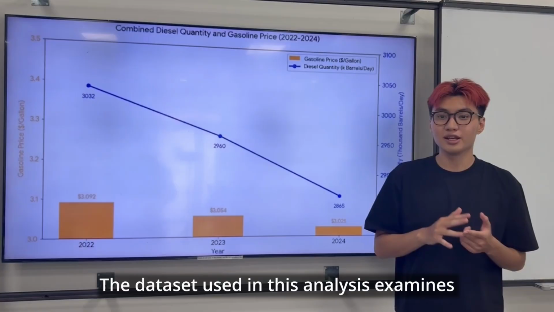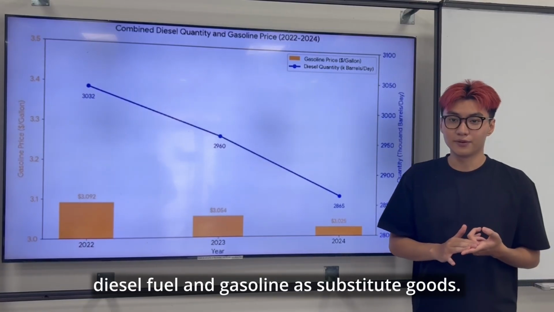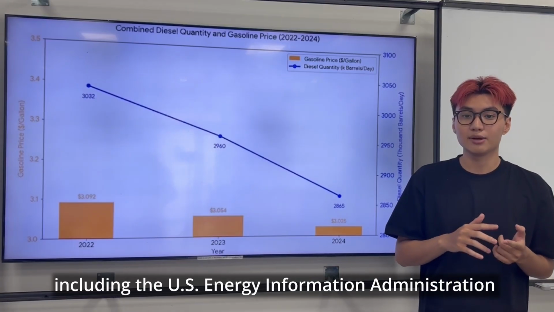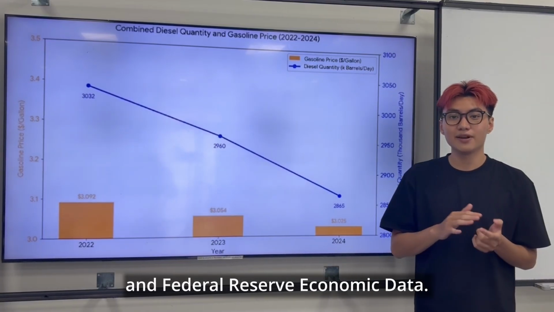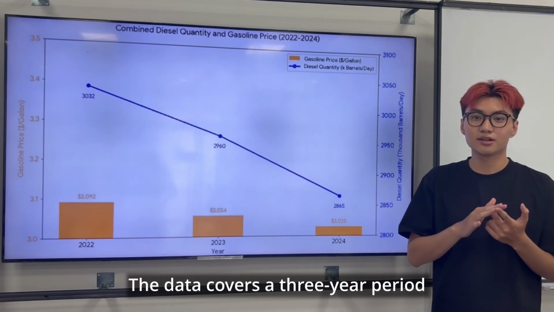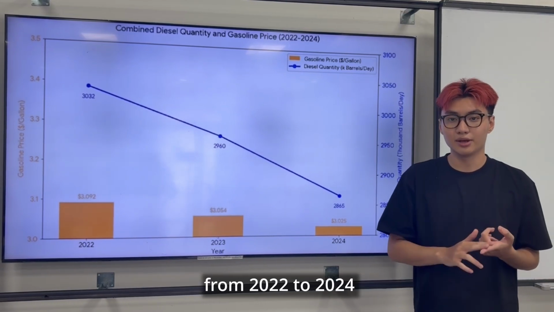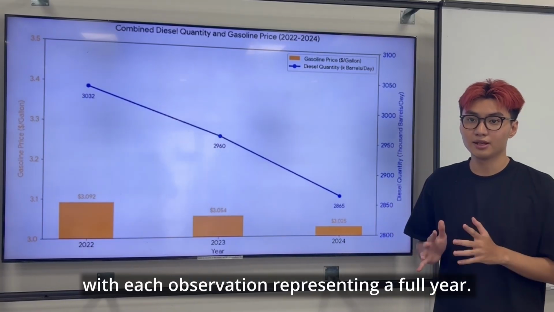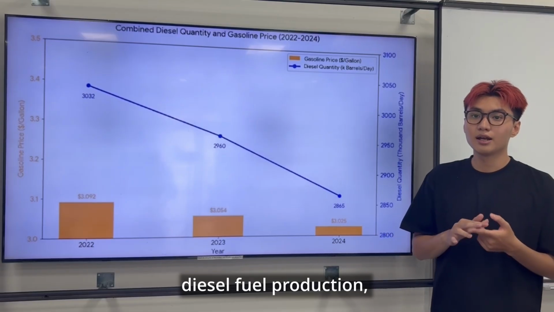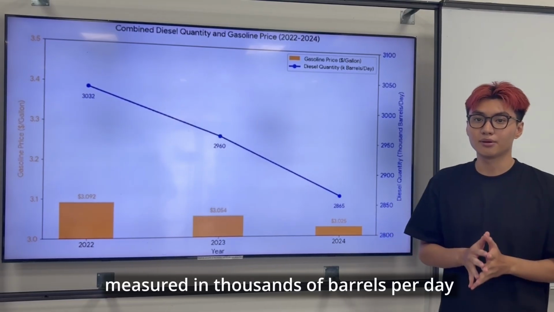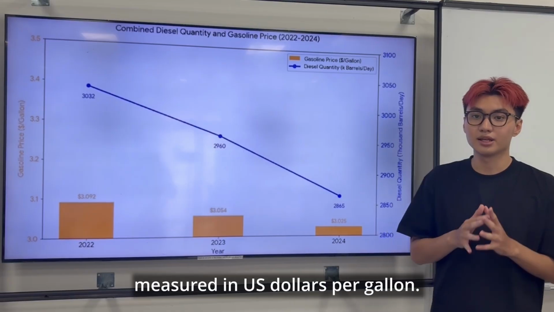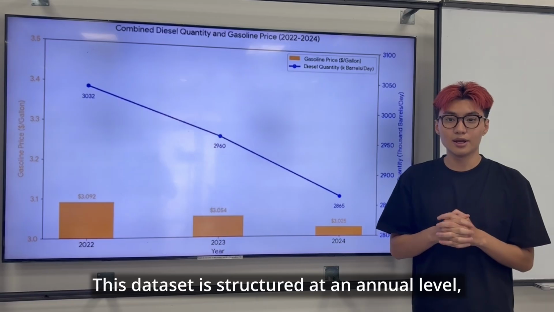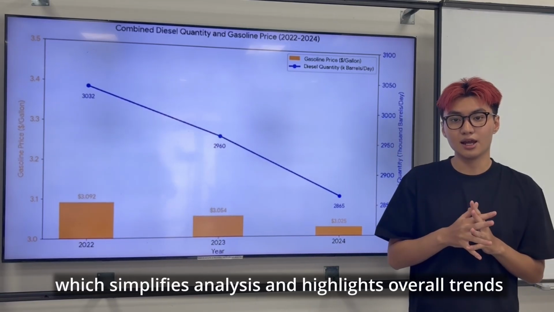The data set used in this analysis examines diesel fuel and gasoline as substitute goods and is sourced from reliable institutions, including the U.S. Energy Information Administration and Federal Reserve Economic Data. The data cover a 3-year period from 2022 to 2024, with each observation representing a full year. It includes two key variables: diesel fuel production measured in thousands of barrels per day, and gasoline prices measured in US dollars per gallon.